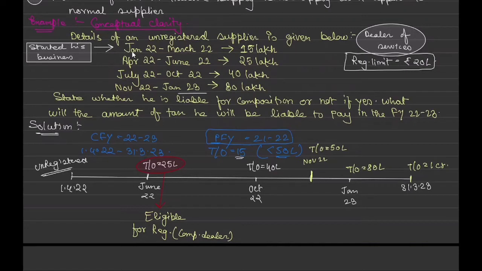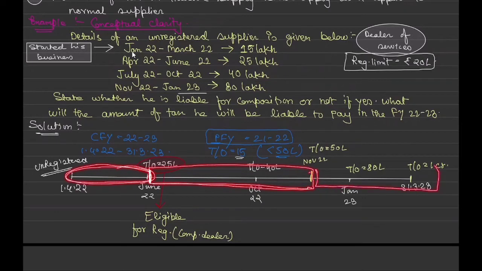How will you segregate? See, till this period he was unregistered, correct. He got registered over this, and from here till here he was registered under the composition scheme, correct. And after this he is out of the composition scheme, correct. So what is the effective turnover? 25 to 50 lakh. What is the effective turnover?